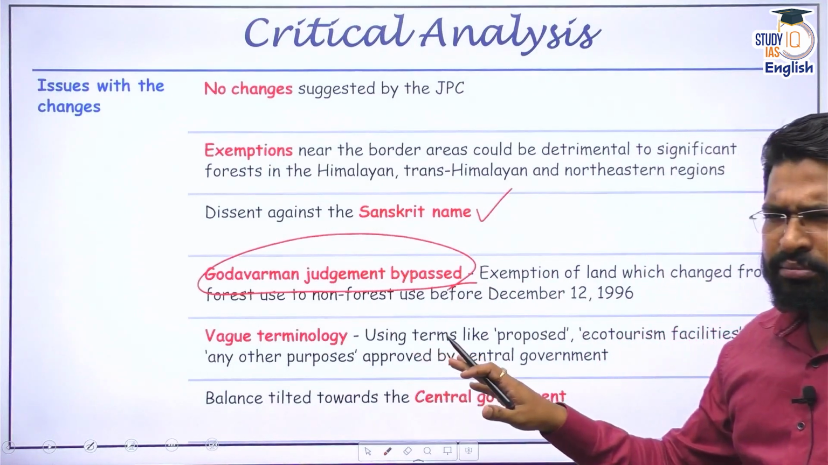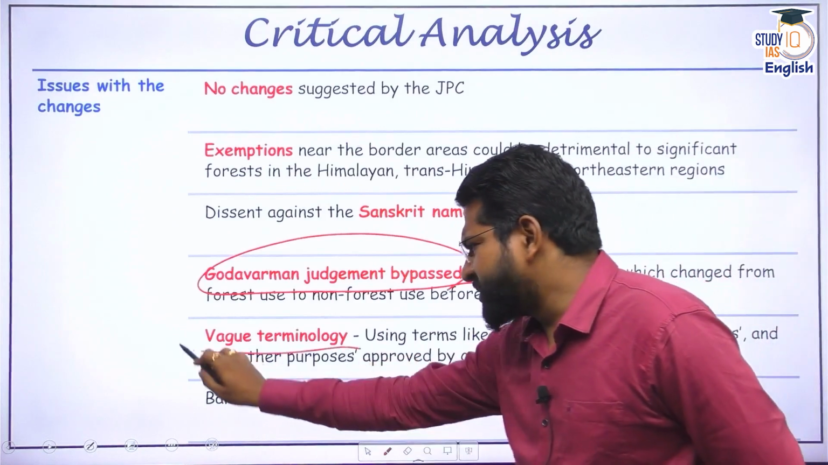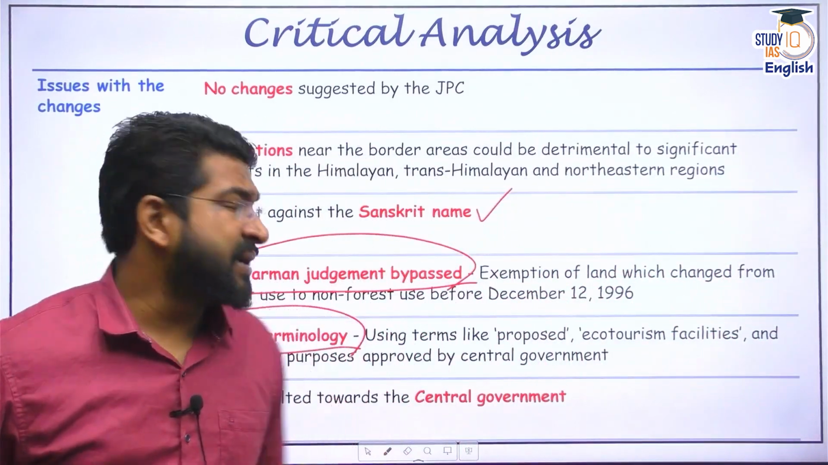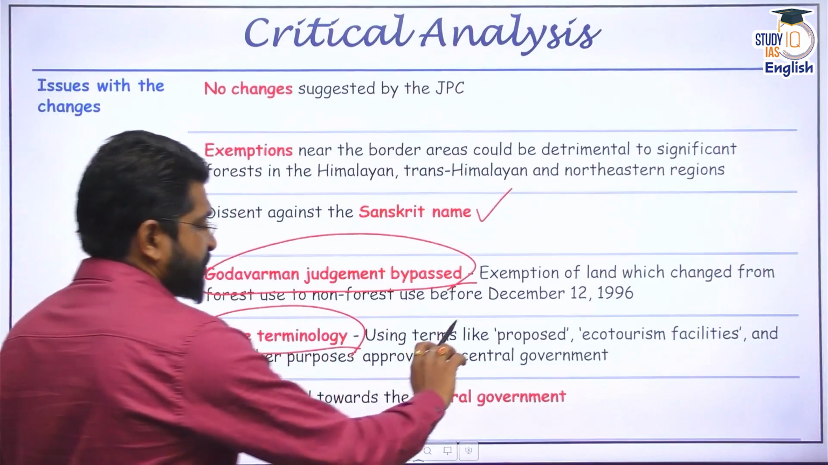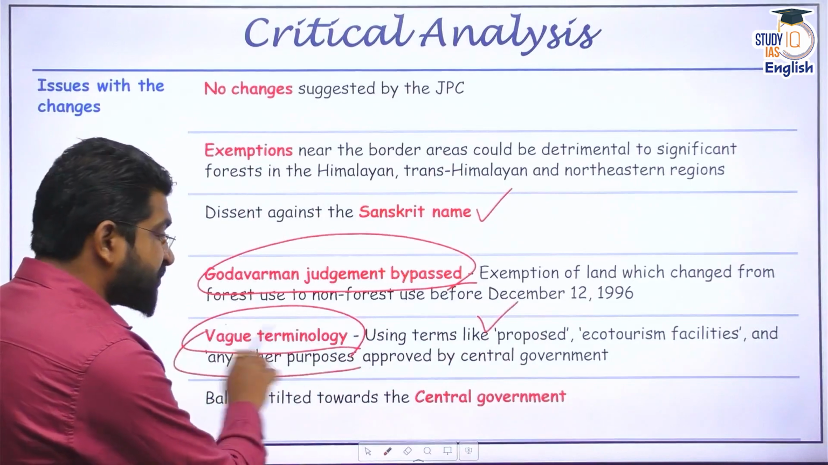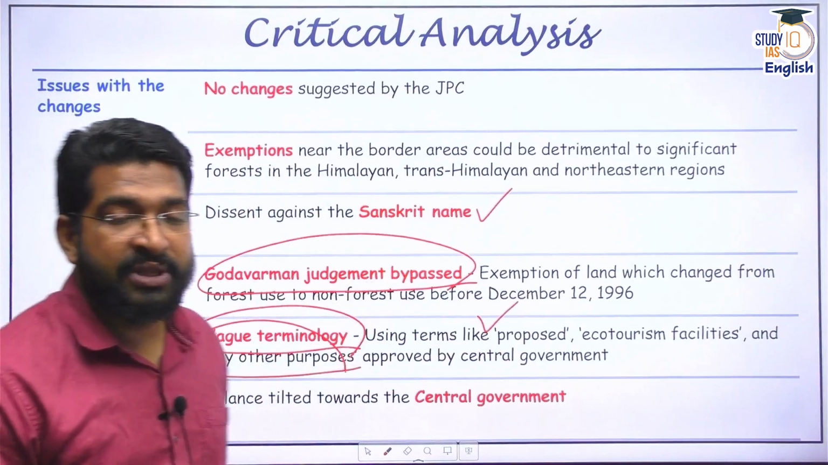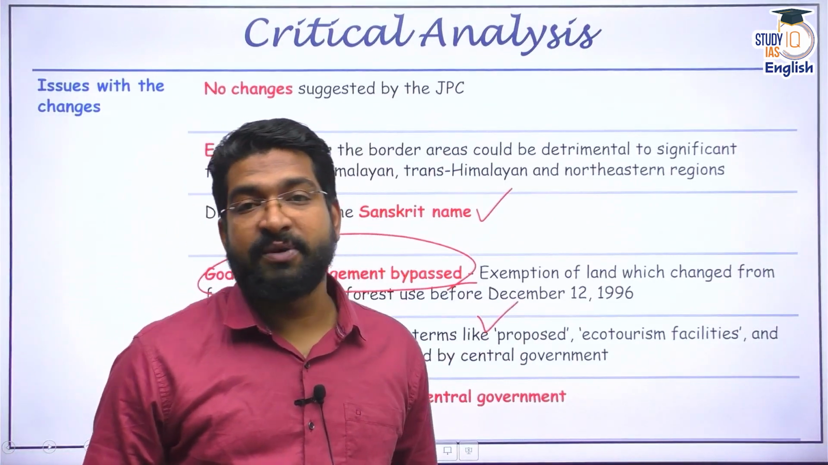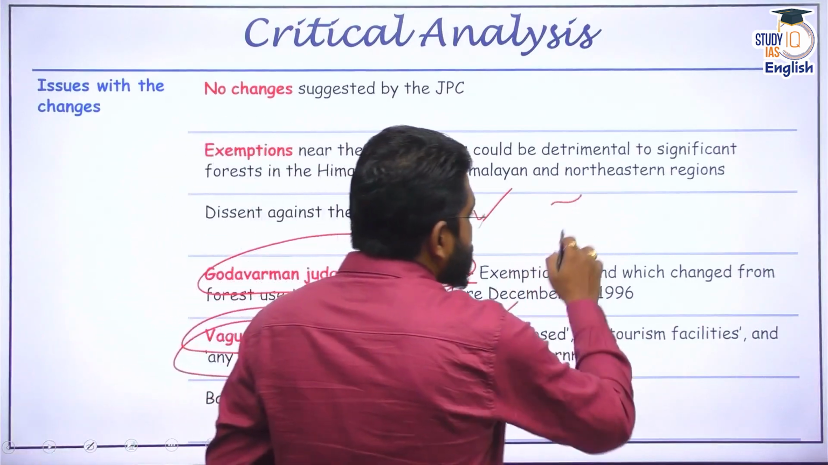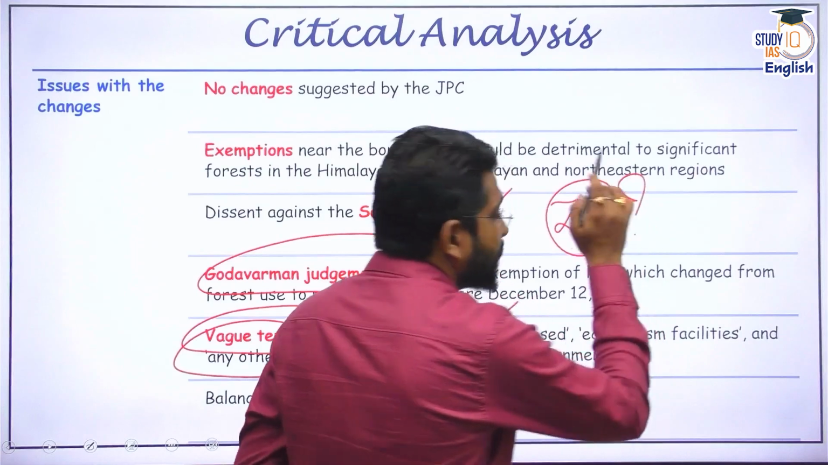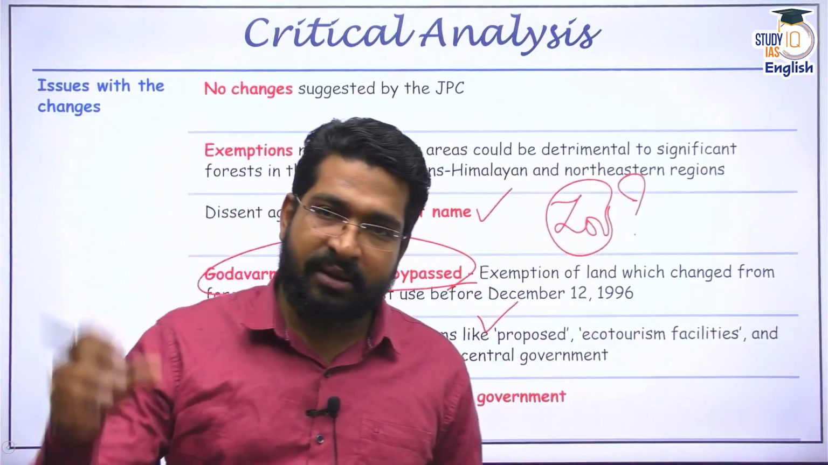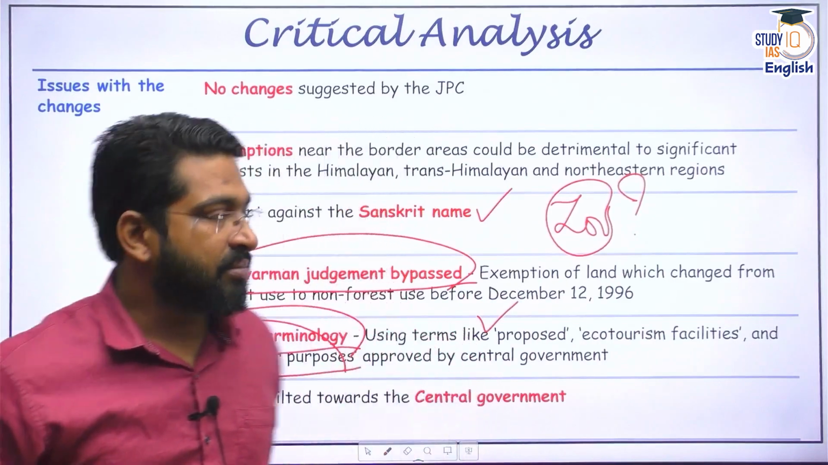Apart from that, vague terminology has been highlighted. Experts suggest that there are a lot of vague terms used in the amendment, like proposed ecotourism facilities, or any other purposes which are approved or specified by the central government. Now, some even question what is the use of a zoo, because there is already a tiger conservation plan. There are already things which are set up. Then what is the use of a zoo?